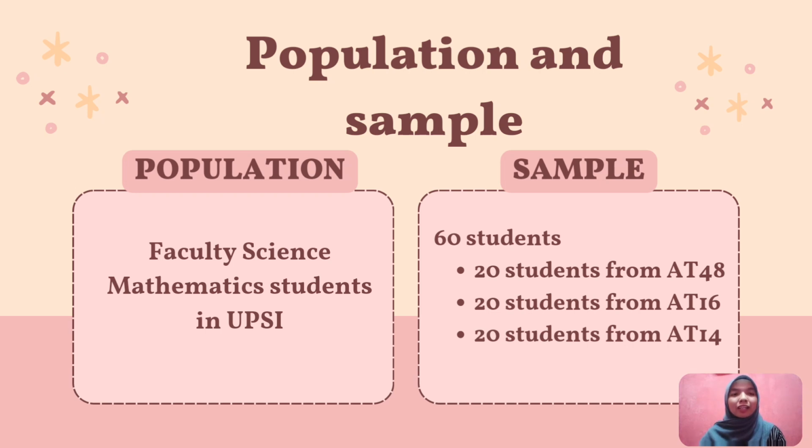In this study, our population is Faculty of Science and Mathematics students in UPSI. For the sample, there are 60 students: 20 students from 8048, 20 students from 8016, and 20 students from 8014.